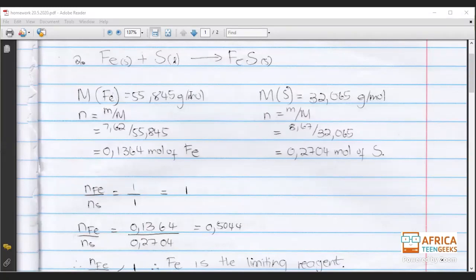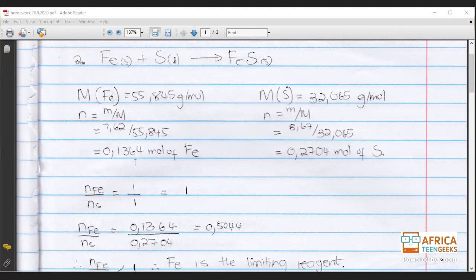So what do we do? We go to the molar mass. We look for the molar mass of Fe. These molar masses, you can find them on your periodic table. Everybody should have a periodic table, especially when you're working with chemistry. On your periodic table, you will get the molar mass of Fe. And then once you get it, now you can calculate the number of moles, because remember, that's our first step, calculating the number of moles.